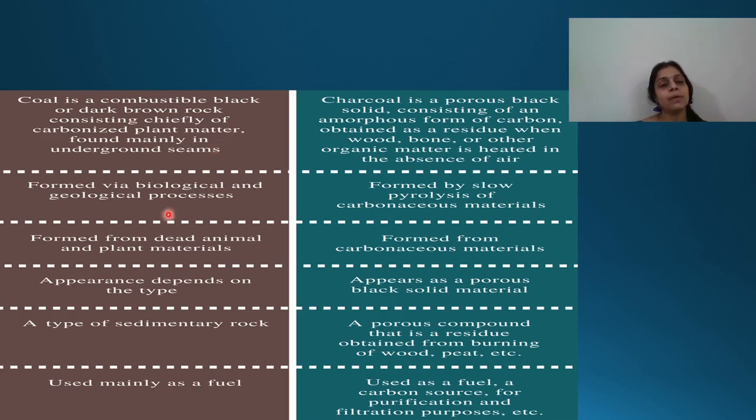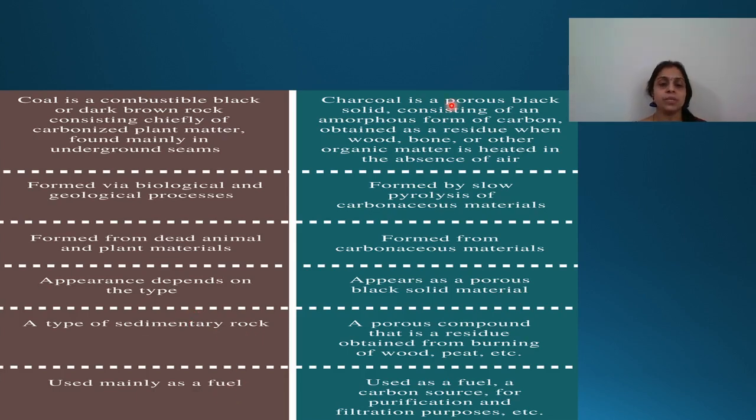And this is formed by biological and geological processes. So it is formed by dead animals and plant matter. And the appearance depends on the type, like we do have anthracite, lignite, peat. And it's a type of sedimentary rock, so mainly used as a fuel.